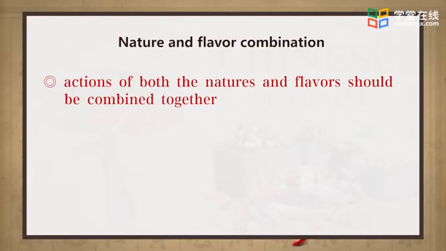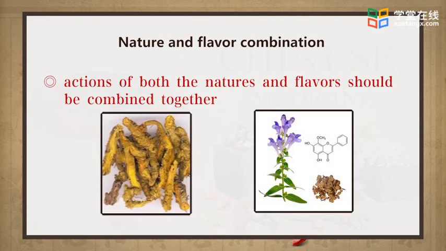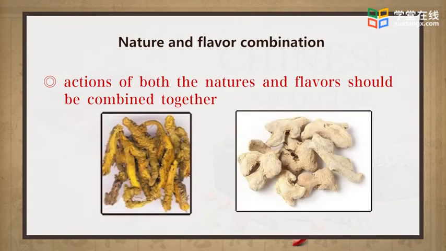Those with same natures and flavors possess essentially similar actions. For example, Huanglian and Huangqin are bitter in flavor and cold in nature. Both can clear away heat and relieve toxic materials, purge fire, and dry dampness. Different natures and flavors of medicines result in their different actions, such as Huanglian and Ganjiang.